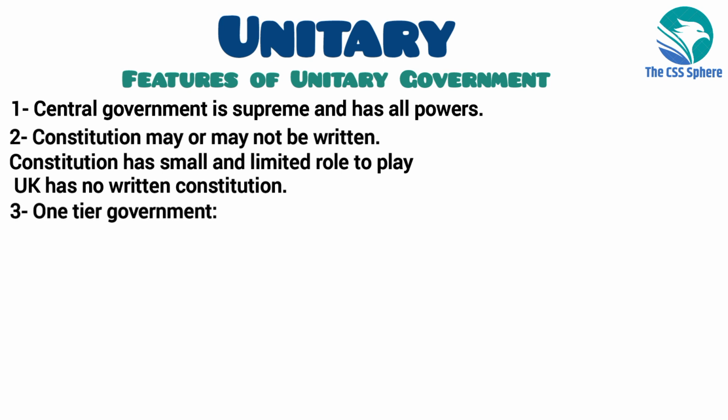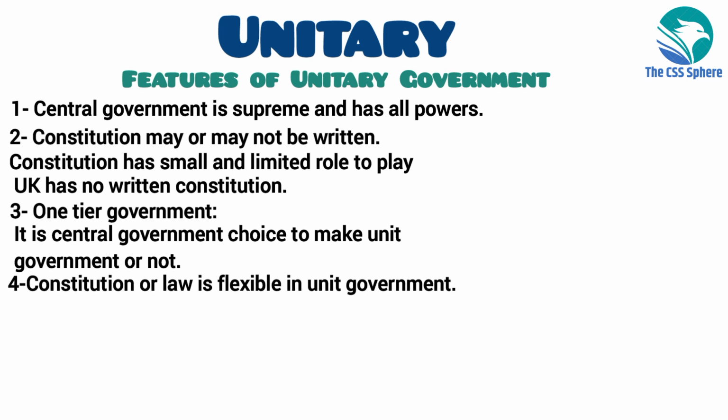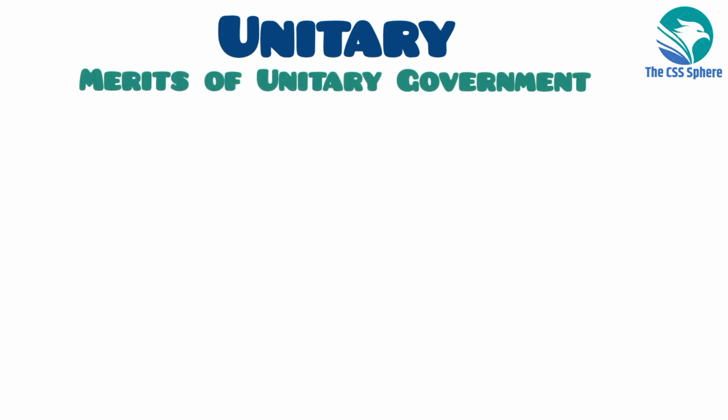One tier government. It is the central government's choice to make unit government or not. For example, in the United Kingdom, the central government has decided not to have the provincial government or the unit government. The constitution or law is flexible in the unitary government. Just like federation, unitary government also has merits and demerits. So let's talk about the merits first.